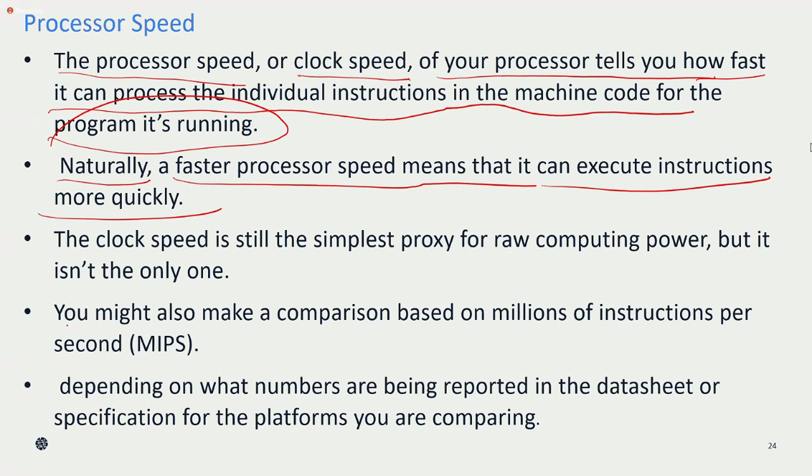You might also make a comparison based on millions of instructions per second. Let us consider personal use: whatever computers or devices we are using, we may do a very small amount of work, so speed may not be that important because it cannot show the differences. But now think of millions of instructions per second to be executed.